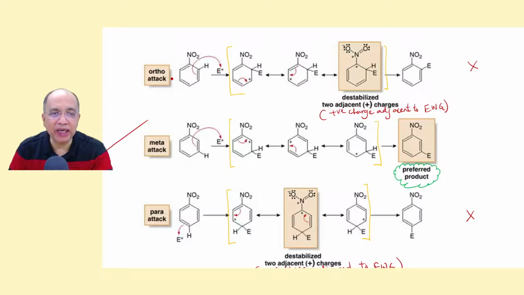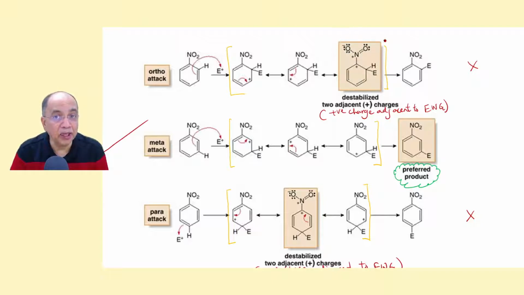This is ortho attack and this is para attack. These two will produce an unstable arenium carbocation. Now see, if this is ortho attack, plus charge is here, another RS is here, then the third RS is extremely unstable. Rather, we can delete it because a positive charge comes adjacent to a minus M group, a minus I or minus M group. So it is highly unstable.